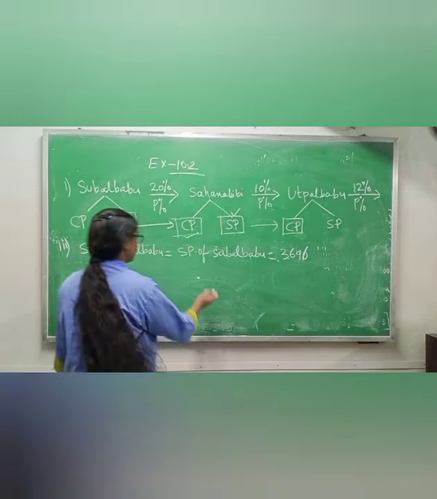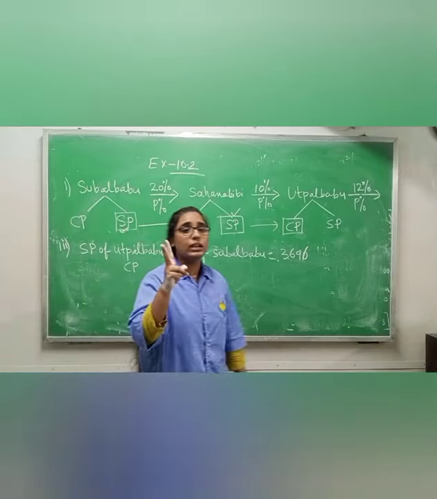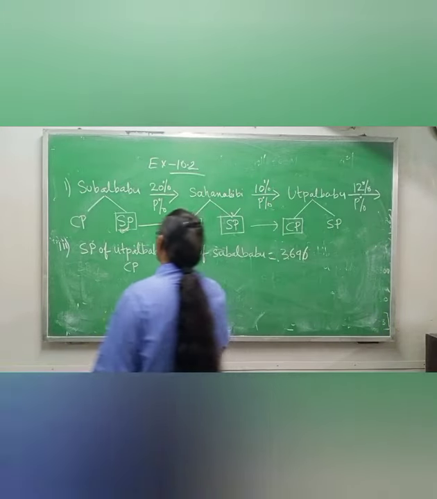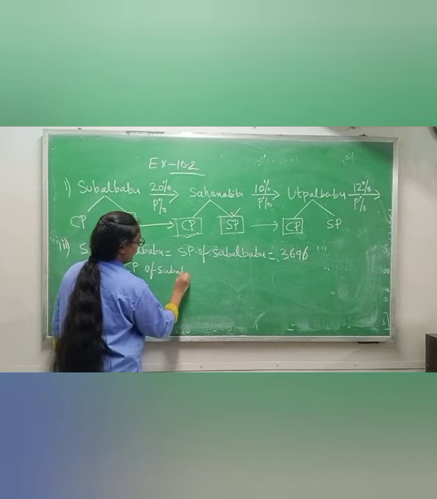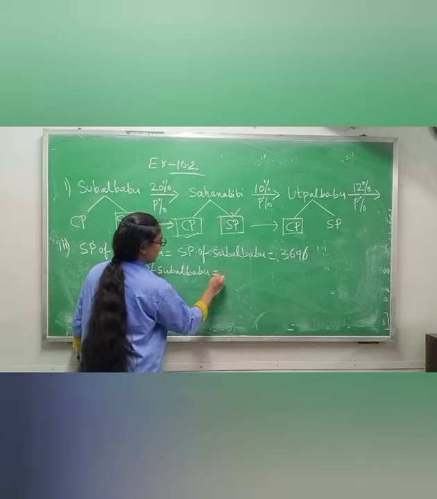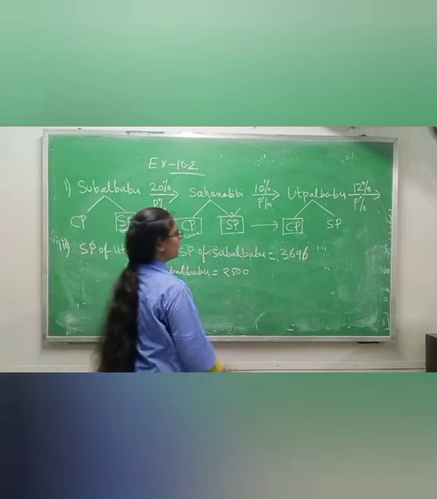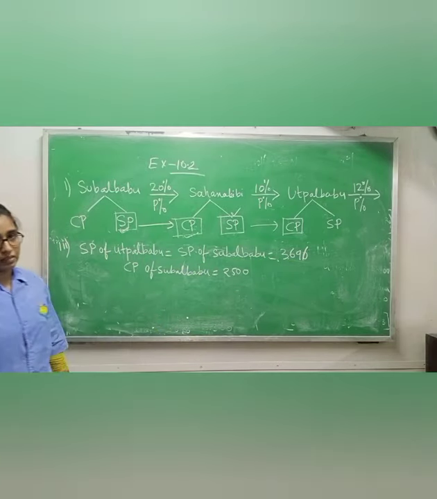Now, the cost price of Subal Babu. Go to the second question and see what the cost price of Subal Babu is. You will find the cost price of Subal Babu is given as rupees 2,500. So the selling price of Subal Babu is this, and the cost price is this.